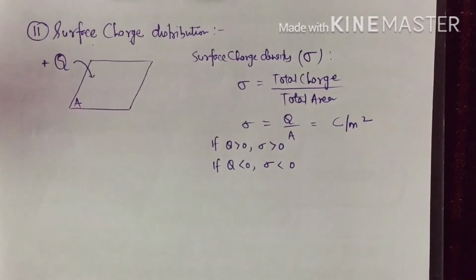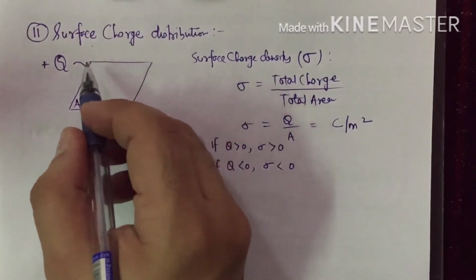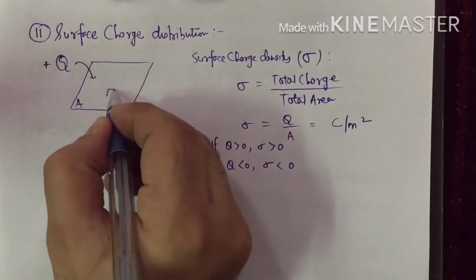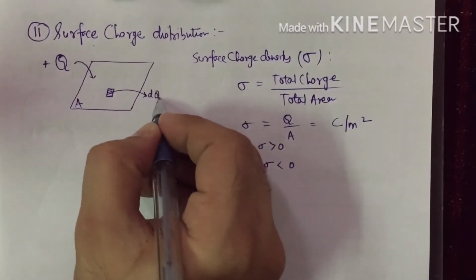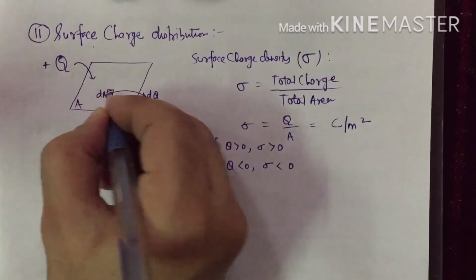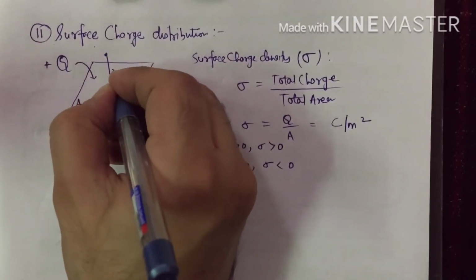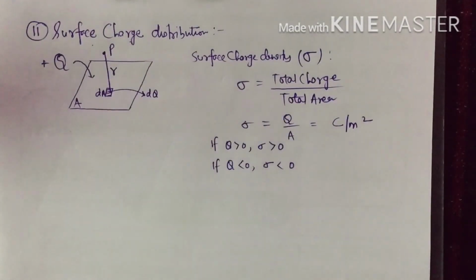Now again, what we have to do, we have to calculate electric field at any point due to the surface charge distribution. So the first step is we consider an elemental charge of dq having area dA, and this is the point r distance from this plane sheet.